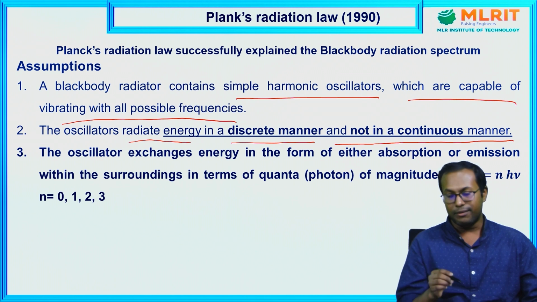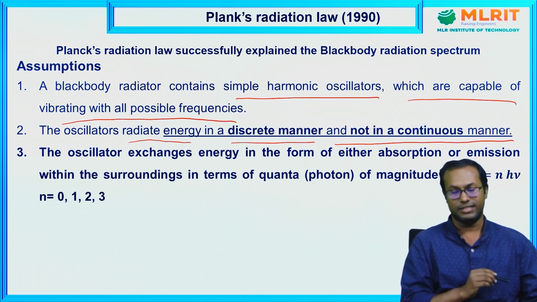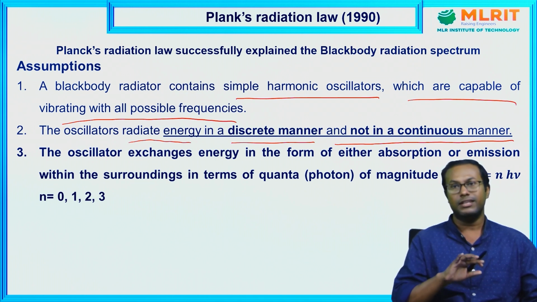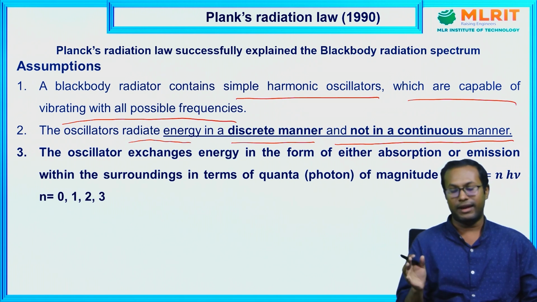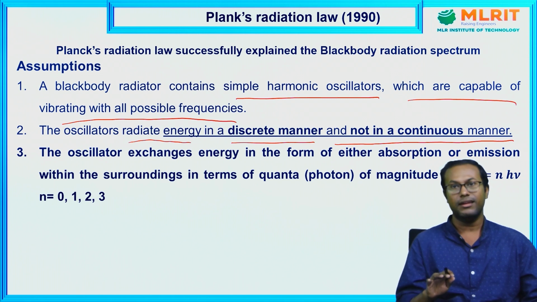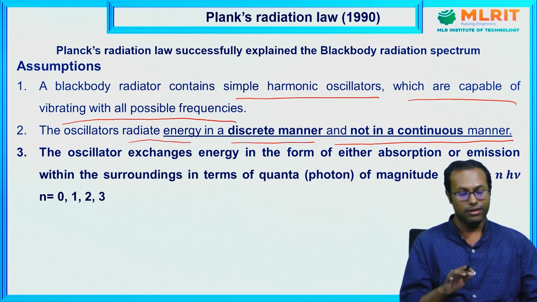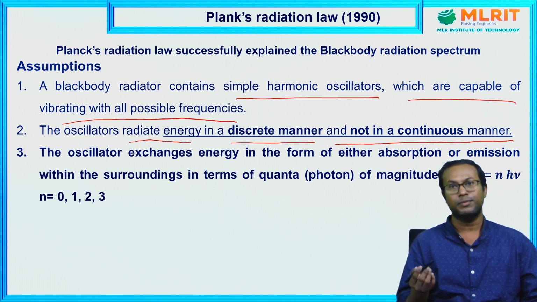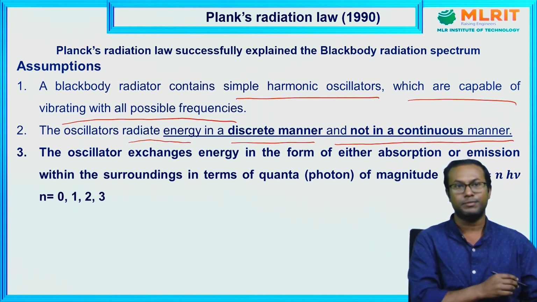Actually, this is the fundamental difference from the classical laws of physics, where classically, when trying to explain the black body radiation spectrum, it was considered that the energy spectrum is continuous, but Planck first proposed that it is not continuous, it is discrete. So due to this fundamental difference, he is able to successfully explain the black body radiation spectrum.